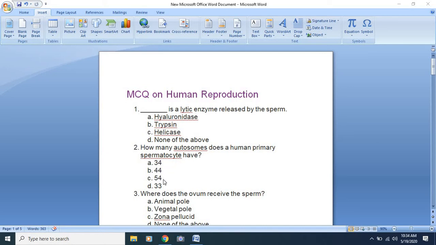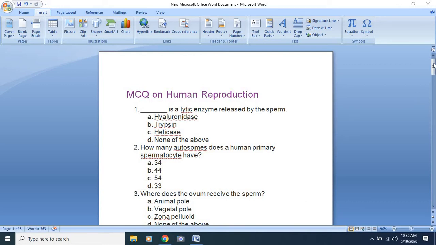The options are 34, 44, 54, 33. As we have seen, humans contain a total of 46 chromosomes, and out of this 22 pairs are autosomes. As 22 pairs are there, the answer will be 44 autosomes. Number 3, where does the ovum receive the sperm? Here the answer will be the vegetal pole.